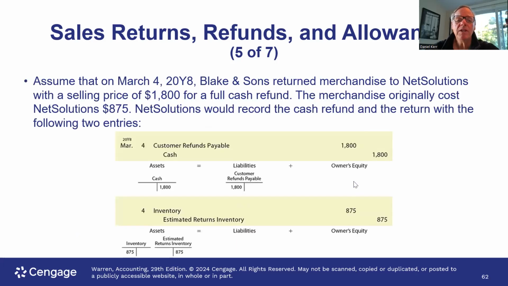Right? And now when the customer actually makes a return, if we give a customer a return of $1,800, they want their money back, we actually reduce the customer refunds payable, which we accounted for previously. We reduce cash. And notice what we do here now. When the goods are returned to us, we actually put them back in inventory by debiting inventory and crediting the estimate that we had made of the inventory returns.